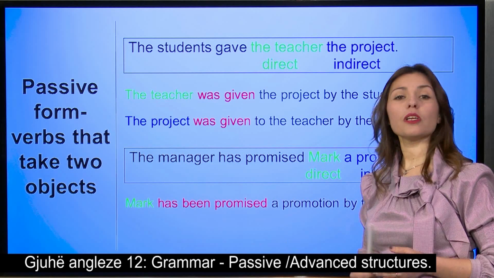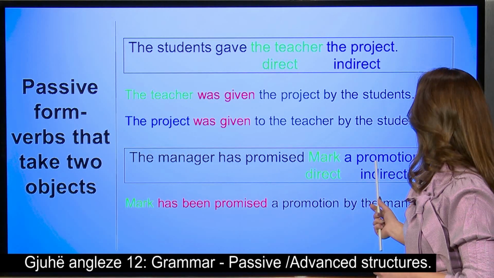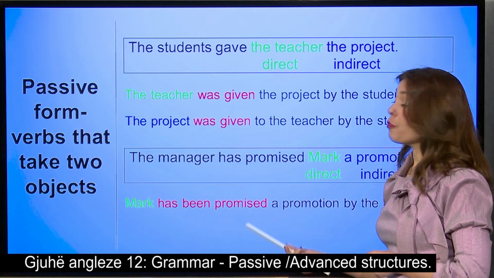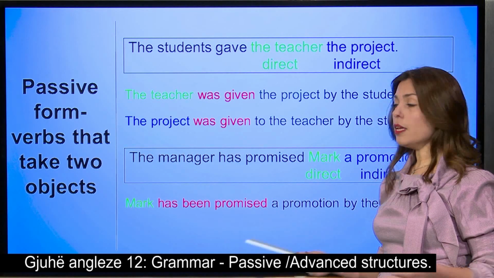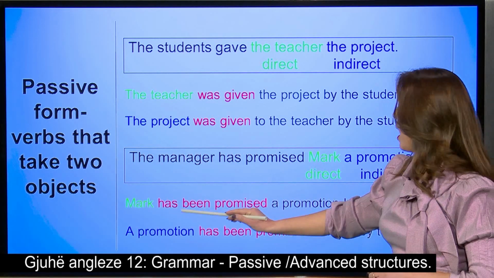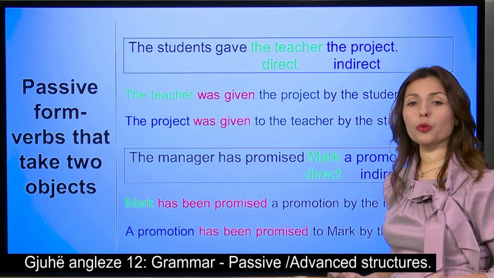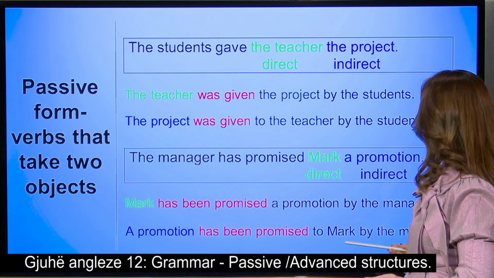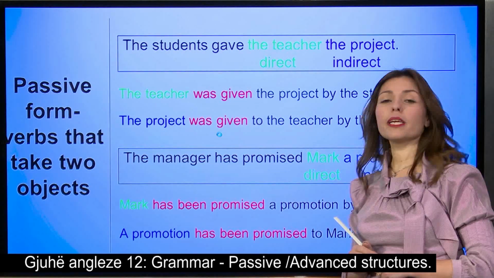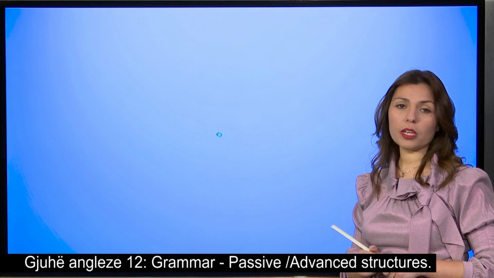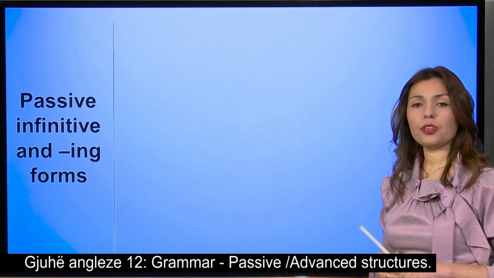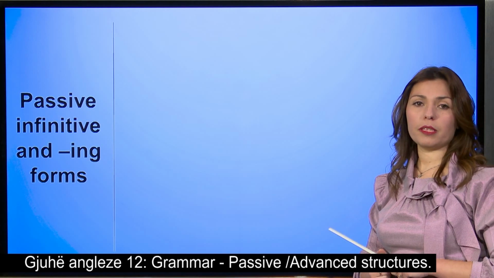Or, how can we start differently? We can start with the second object. So, a promotion. Again, the verb is going to be the same, absolutely, but we change the structure. So, a promotion has been promised to whom? To Mark, of course, by the manager. So, we can see that verbs that take two objects have, let's say, the same idea, but the structure in those two might change a little bit.